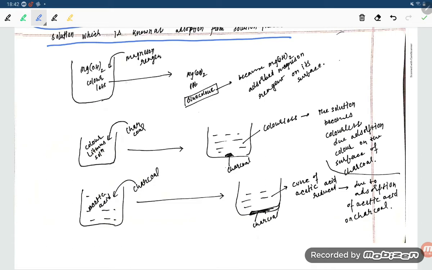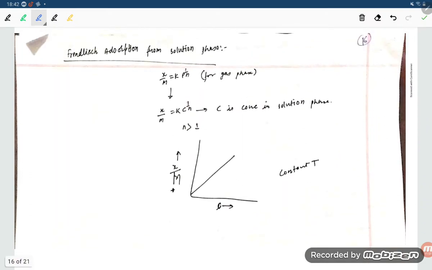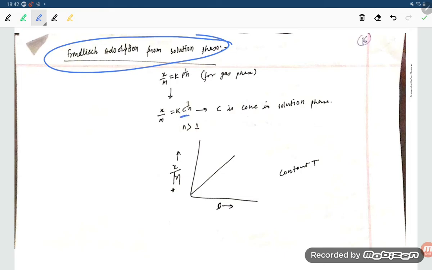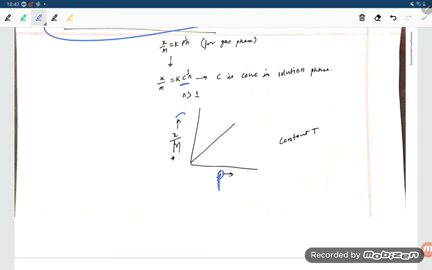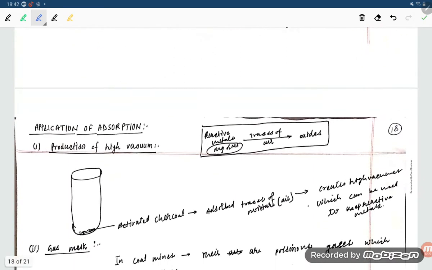Okay, it will adsorb the color if you are adding charcoal. It will be able to adsorb the acetic acid, and the color of the litmus solution, so adsorption in the solution phase also takes place. Freundlich adsorption also applies to the solution phase, so x by m is equal to k c to the power 1 by n. In place of p you have to take the concentration c, so x by m is plotted against c. Next, if you take the logarithm, the same slope 1 by n will come, students.